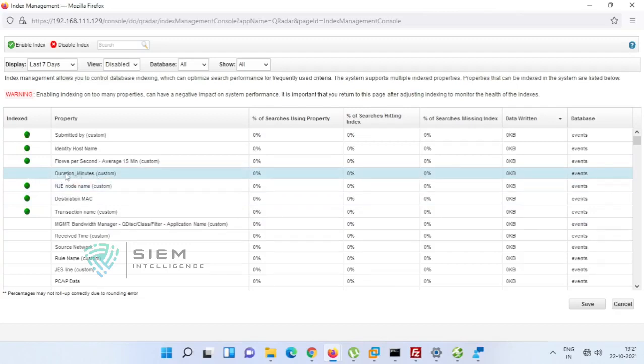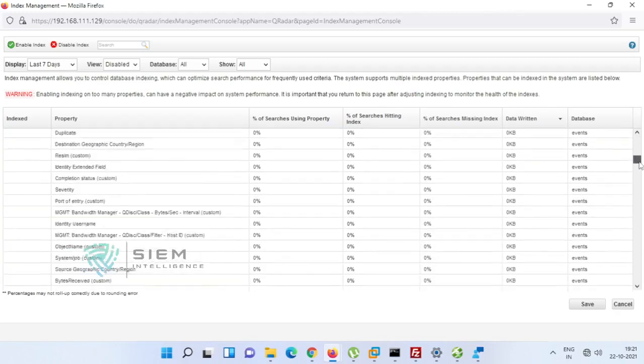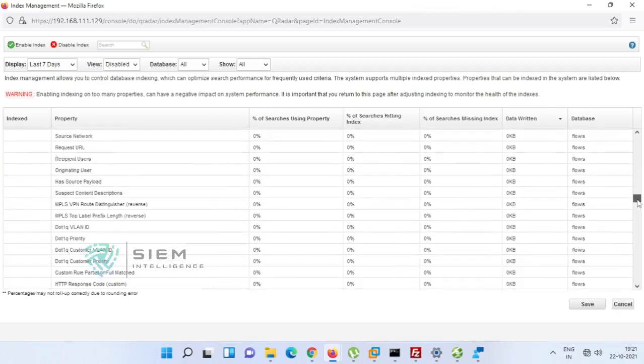the entire database. If it is something like identity host name, identify host name, it is indexed, because it is enabled. So you know the page locations in the database, on which table it is, and from which line to which line this particular identify host name is managed. So this particular search will go directly to that index data. That is the meaning of index management. It will give all the properties, whatever properties are there in your system.